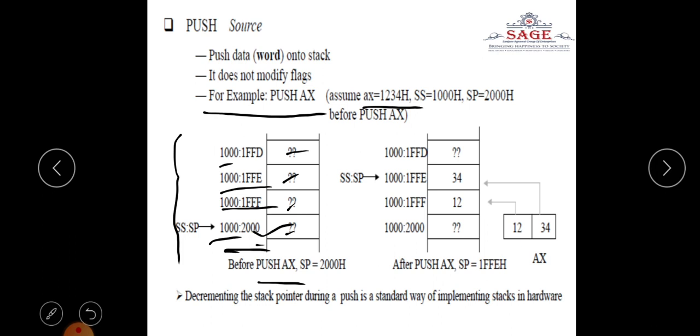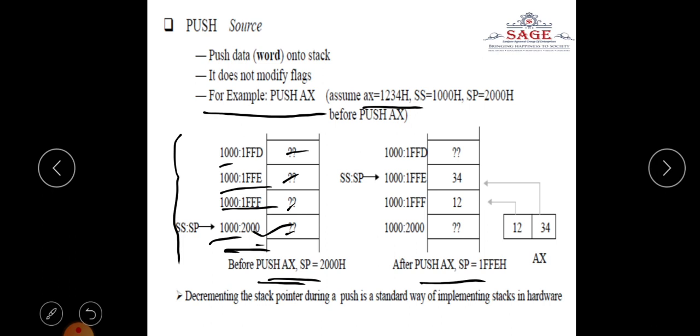SP always, as we have already said, the stack pointer always shows the top of the stack. So this is the top of the stack. So this is before the push instruction. Now we have given the push instruction. Push instruction दे दिया.